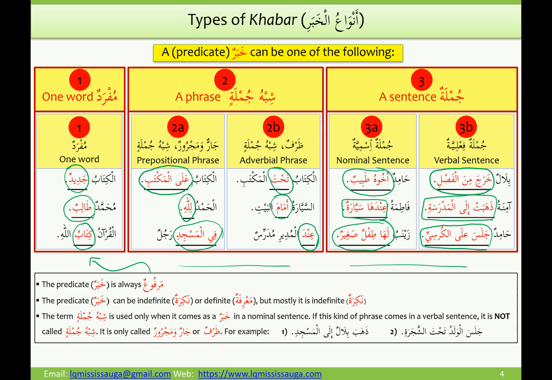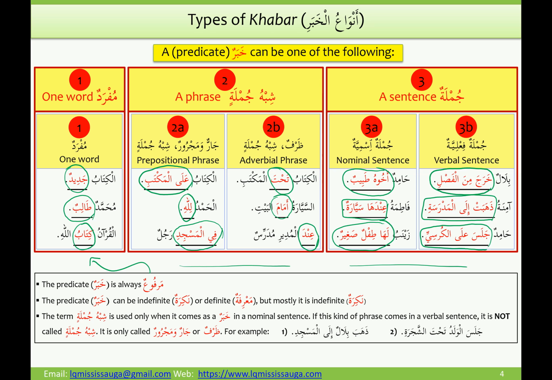Another important point, the khabar can be indefinite or definite, but mostly it is indefinite. Okay, as you can see in the examples, we have both examples here. Al-kitabu jadidun, indefinite. Muhammadun talibun, talibun is indefinite, but in Al-Qur'anu kitabullahi, kitabu is indefinite.